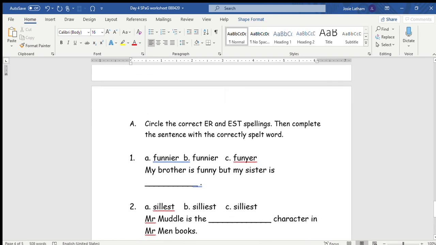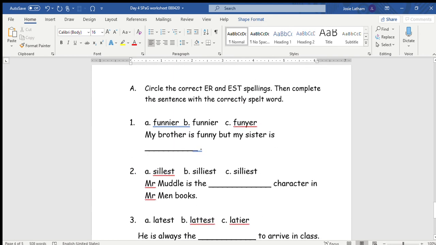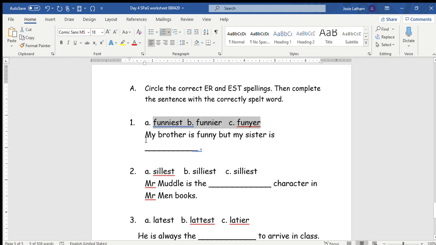So I've got a few different questions here. There's 5 of them. So the first job you have to do is circle the correct ER or EST spelling. So I've got 3 spellings here. A, funnier with an I, B, funnier with an I, and C, funnier with a Y. Actually, one of these should be like that. So you have to decide what's the correct spelling and what's the correct word to go with the spelling.